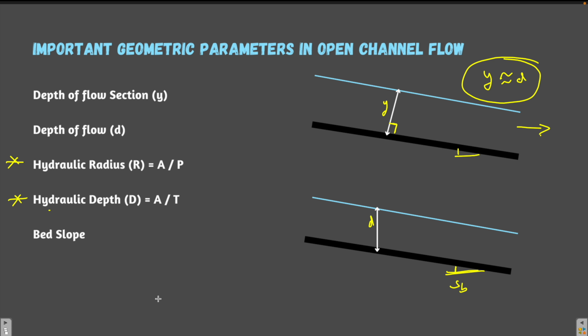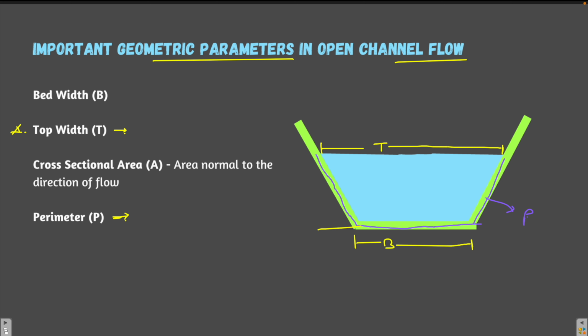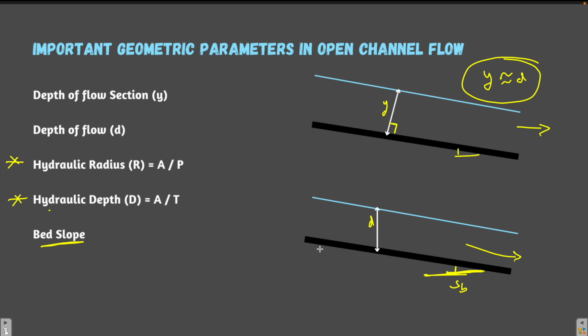Now this is the bed slope. Channel bed slope means this slope along the direction of the flow. If the channel is flowing like this, the slope is known as the bed slope. It is very common, but don't confuse it with this slope. If there is a triangular channel or a trapezoidal channel, you will encounter a slope here as well, and this slope is known as the side slope. This is the side slope and not the bed slope. Bed slope is different from the side slope.